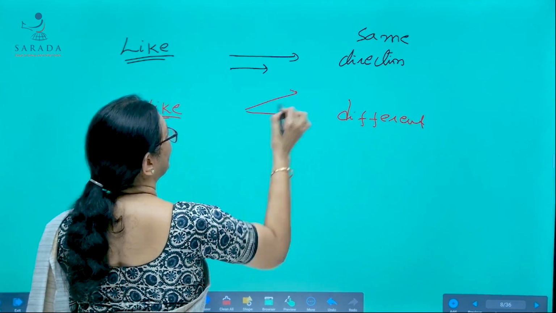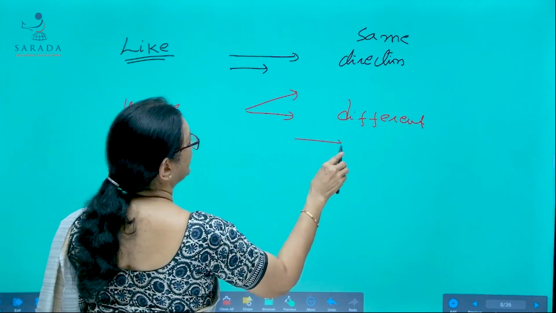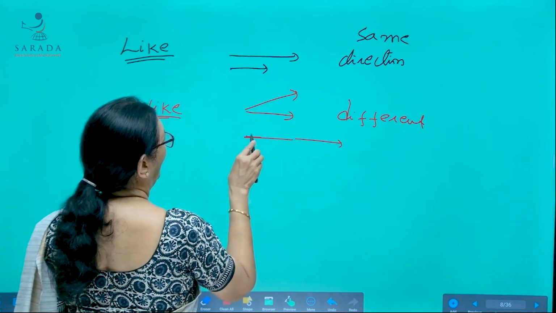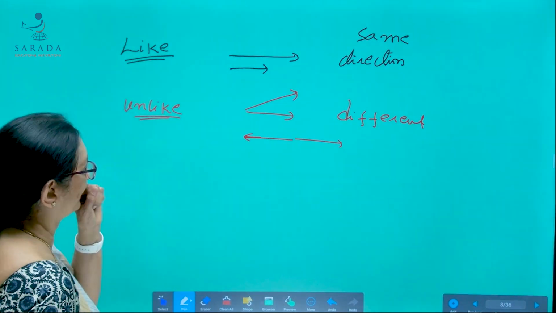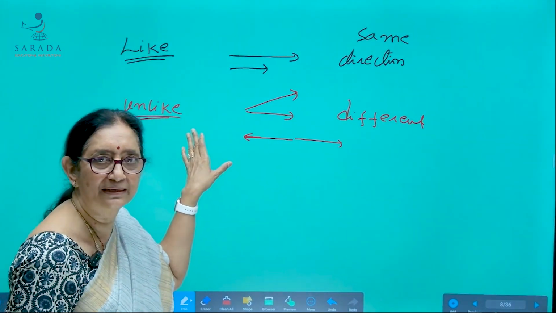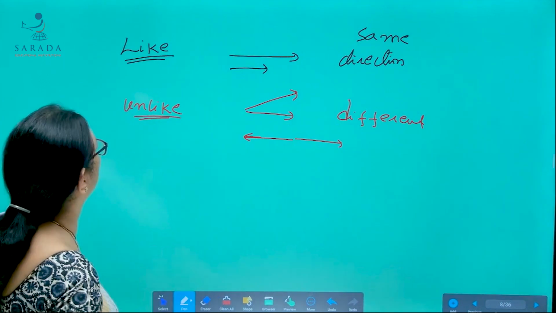These two vectors are unlike. These two vectors are unlike vectors. So, unlike vectors have different directions.